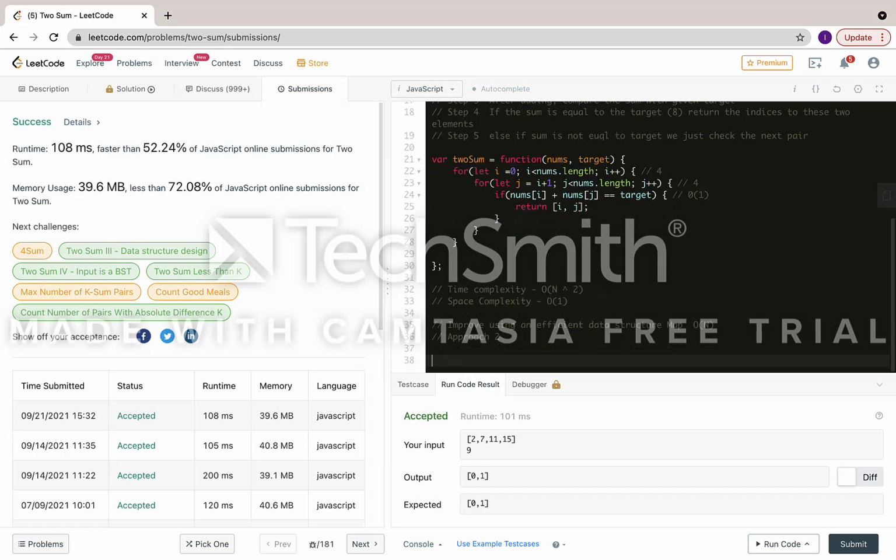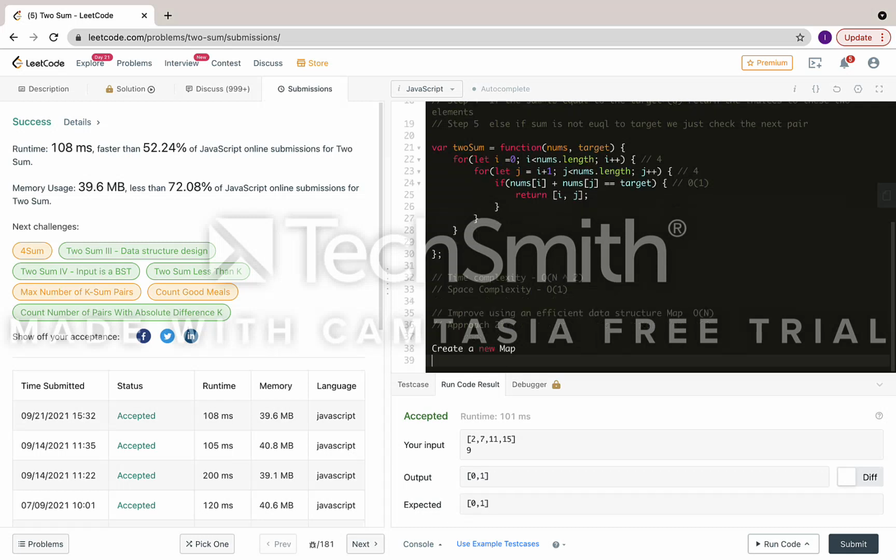Okay, so approach 2 is to create a new map. Now you need to check. In a map we have two things: one is called key, another one is called value. Next you need to loop over each and every element in the array. This array is nothing but your nums.